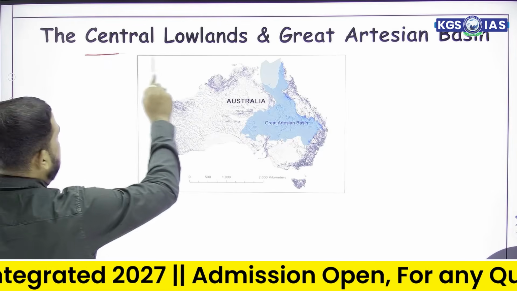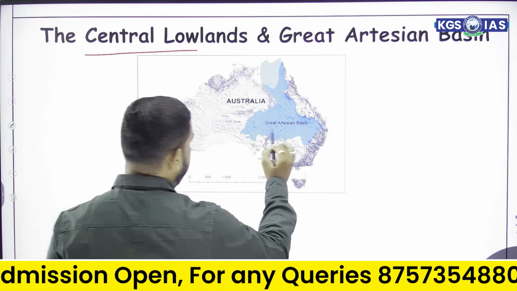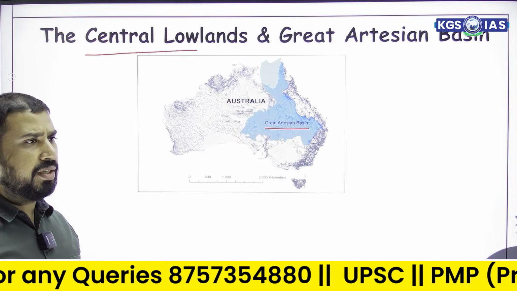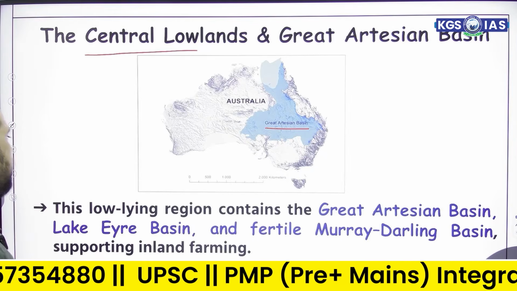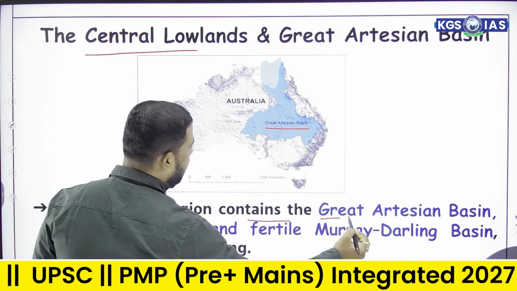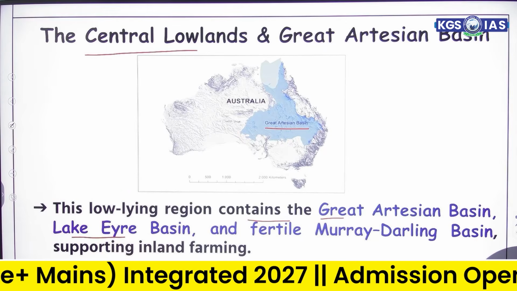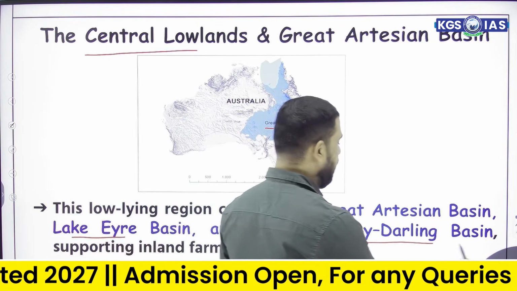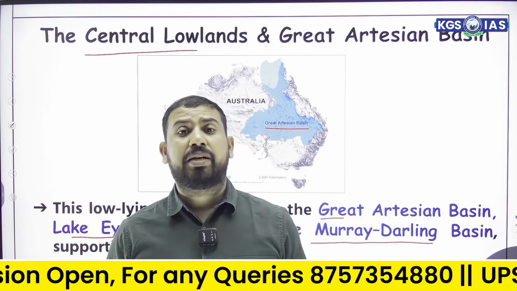So the Central Lowlands and the Great Artesian Basin. This particular part is known as Great Artesian Basin, which has the lowlands, which is favorable for agriculture, secondly for sheep rearing, thirdly Lake Eyre is also present here. So this low-lying region contains the Great Artesian Basin, Lake Eyre Basin and the fertile Murray-Darling Basin. The famous river system of Australia is Murray-Darling Basin, which provides the major agricultural lands to this region, and the major